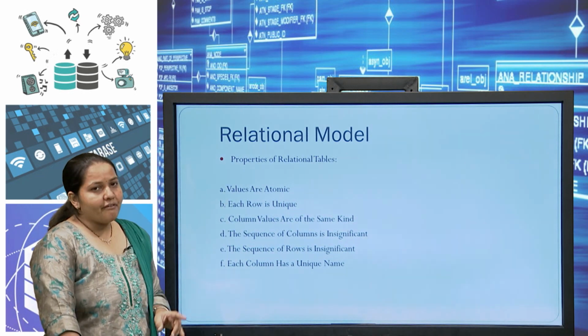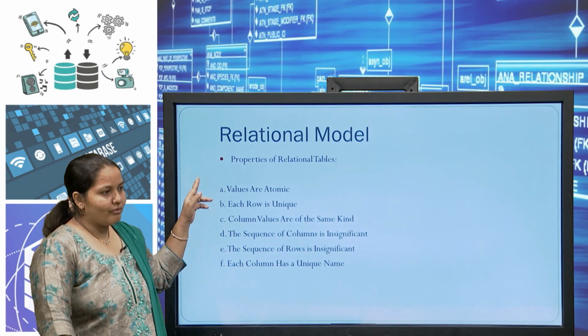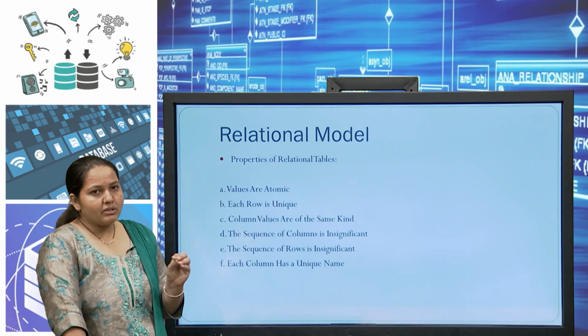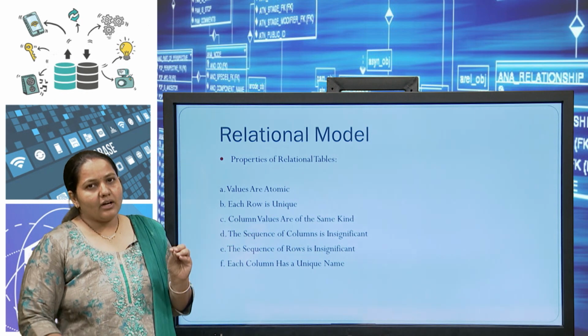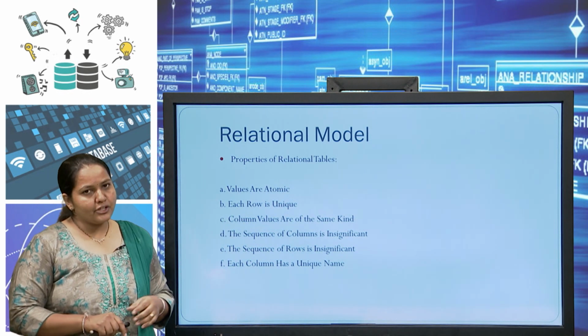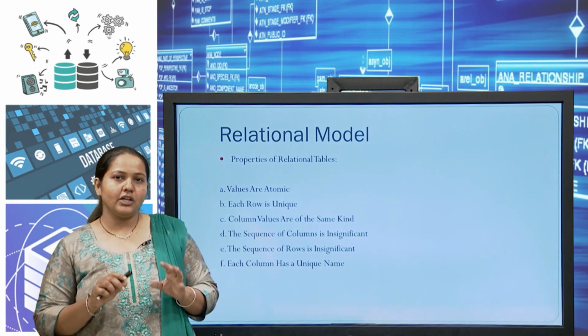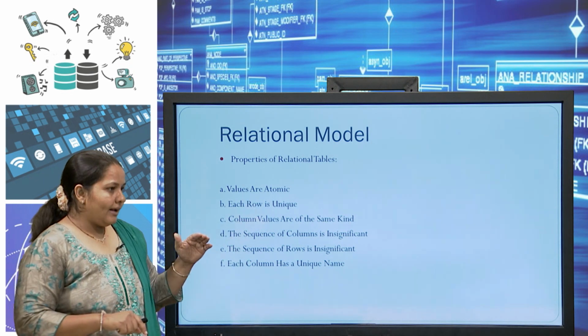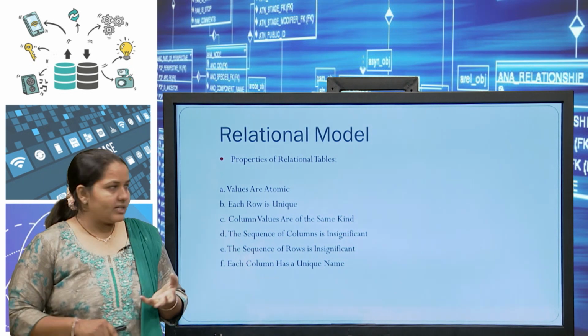The properties of relational models: values are atomic. Whatever value we define, first we have to define the type, and according to the type it will be done. Then each row is unique, so we have to define unique rows, which we can do by providing some constraint.